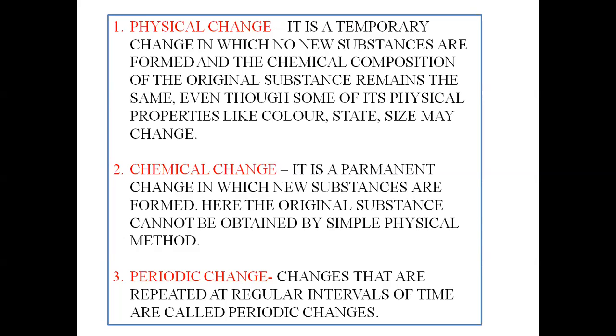Next is, what is a chemical change? It is a permanent change in which new substances are formed. Here the original substance cannot be obtained by simple physical means. Suppose when sodium comes in contact with water, what happens? It starts catching fire and produces the compound sodium hydroxide and the gas hydrogen.